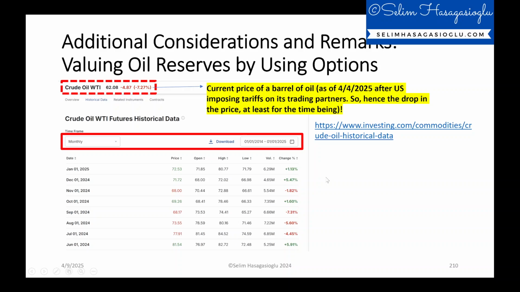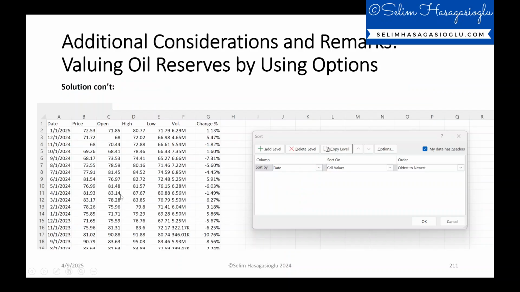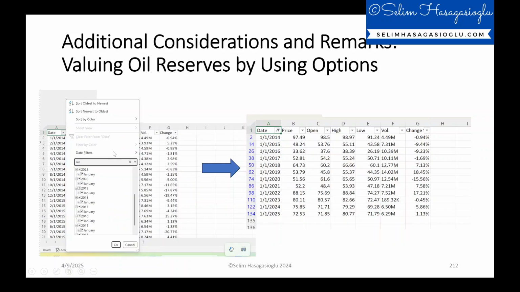And so from investing.com, actually, you can sort this data, make the time frame monthly, and I started from 2014 and ended it at the beginning of 2025. So you will be then getting this monthly data. I sorted the column by date and started from oldest to newest here. But again, what I have is monthly values. I need to have annual values so that I will be able to calculate annual returns on oil prices.